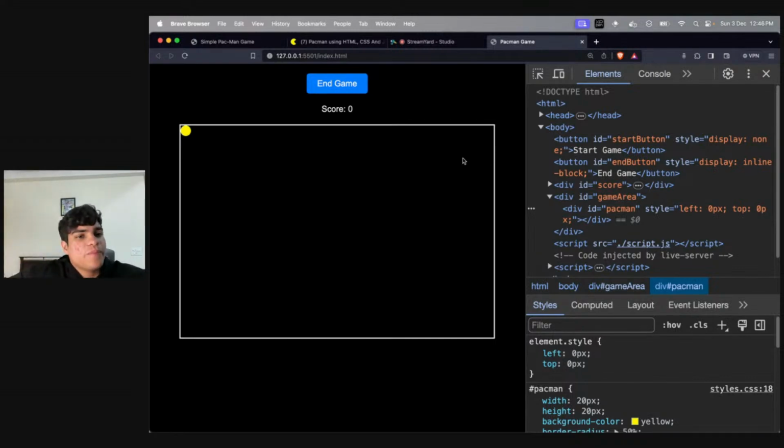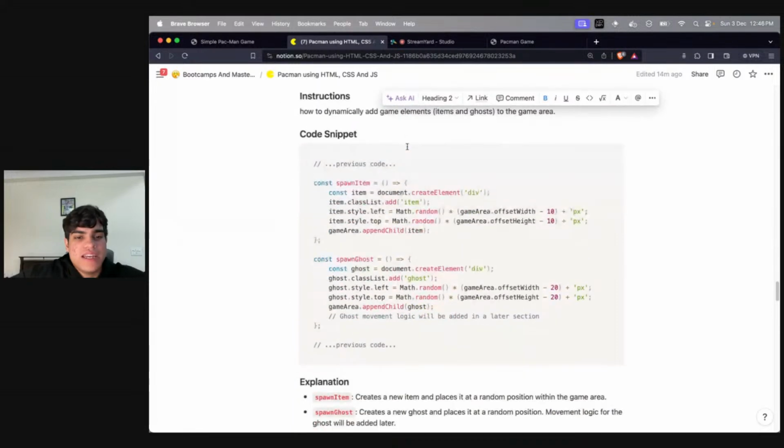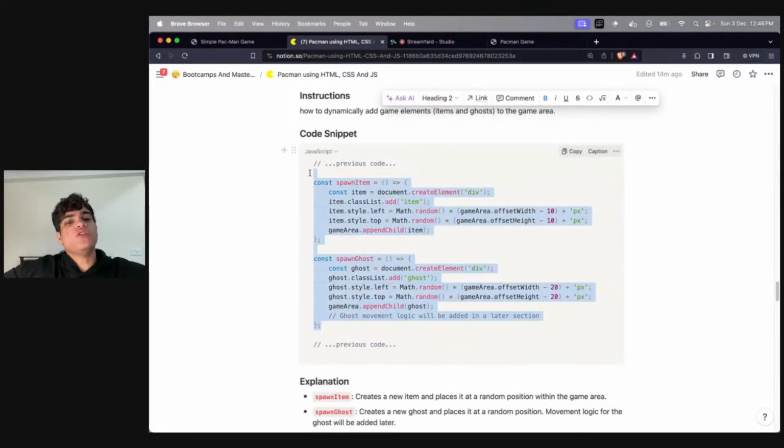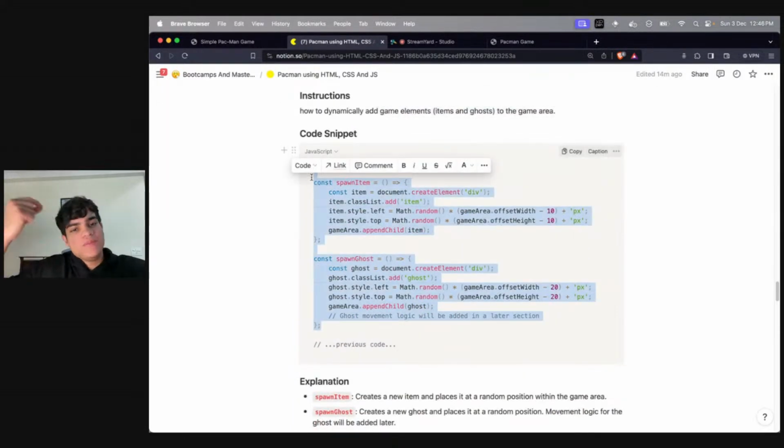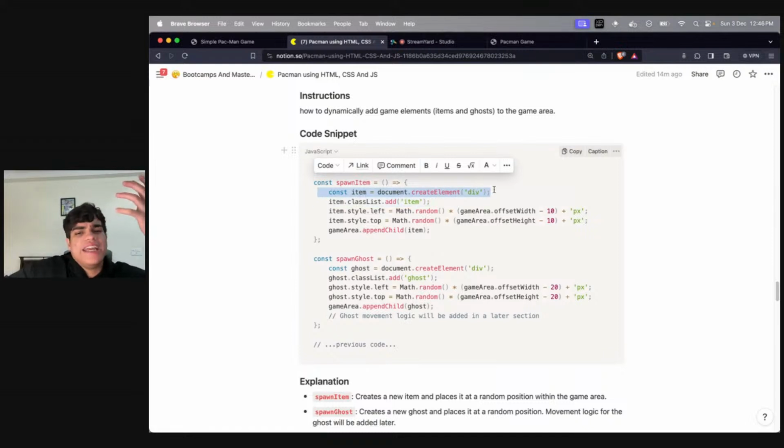What is the next step? The next step is randomly adding my items. So we'll be making two functions to spawn items and to spawn ghosts. Spawning items will mean that I'm creating items. So what I need to do is create a div, and I'll give it the class item.